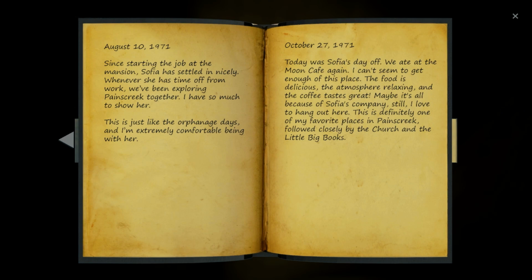I can't seem to get enough of this place. The food is delicious, the atmosphere relaxing, and the coffee tastes great. Maybe it's all because of Sophia's company. Still, I love to hang out here. It's definitely one of my favorite places in Payne Creek, followed closely by the church and the Little Big Books.